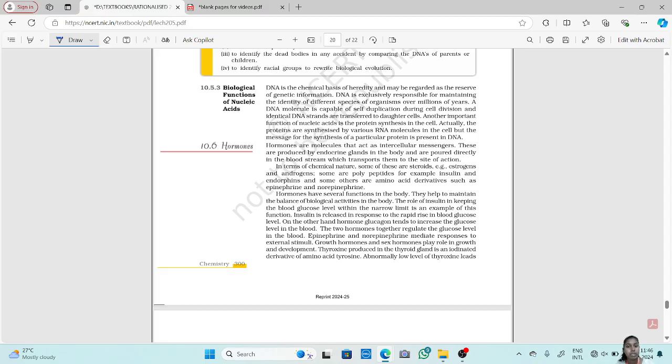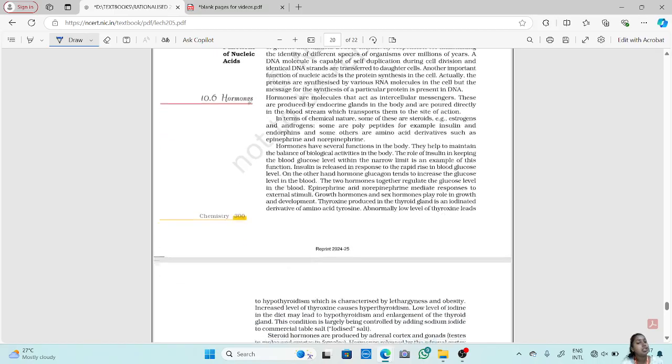The protein is synthesized by various RNA molecules in the cell, but the message for synthesis of a particular protein is present in DNA. So other than replicating into an identical strand and transferring it to a daughter cell, the nucleic acid plays an important role in the synthesis of protein molecules in our body. So that is the biological function of nucleic acid.